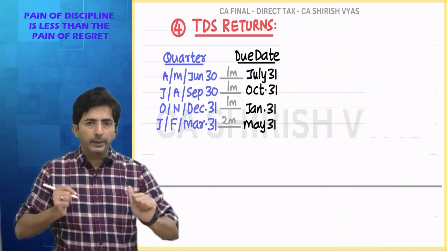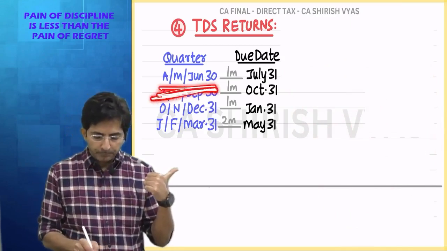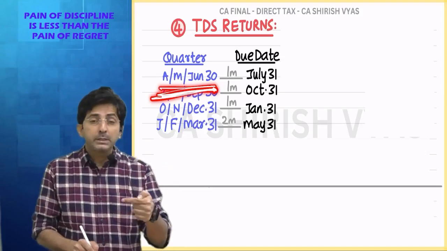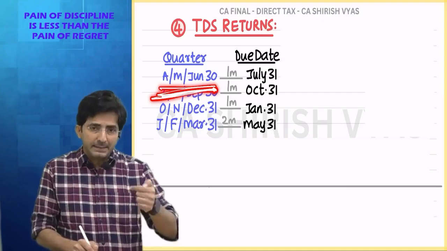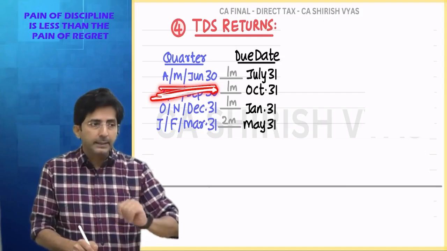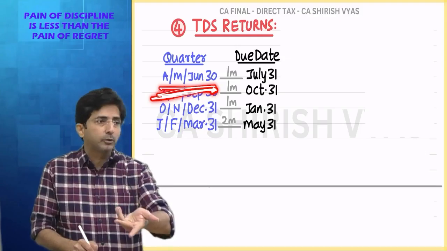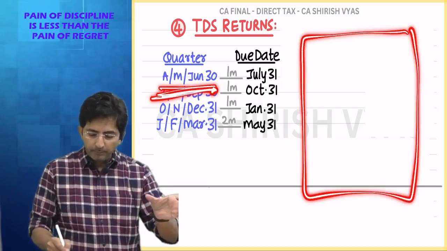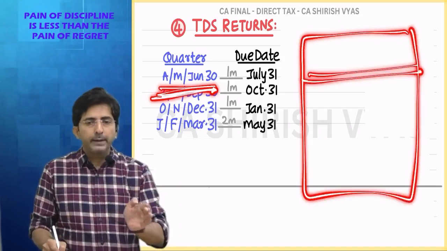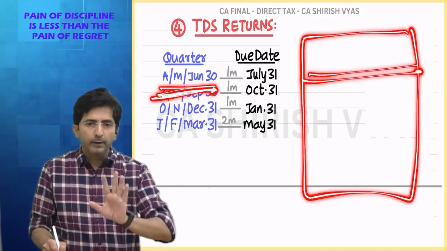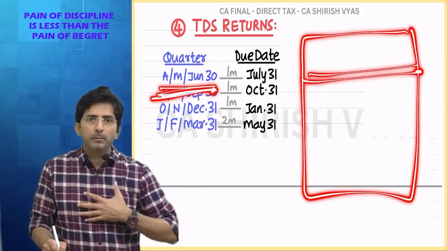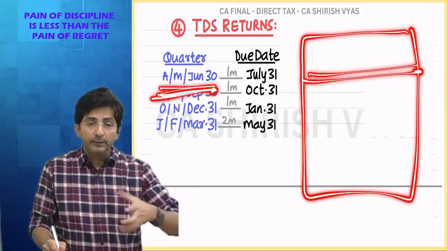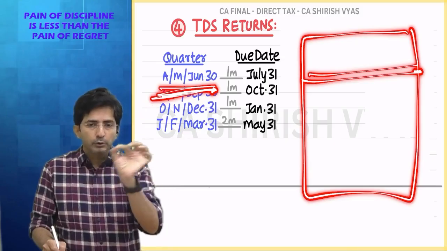It is quarter-wise reporting. Like see, what is the first quarter? April, May, June. So in April, May and June, how much TDS you deducted, for which transaction, and whether you deposited the TDS or not, if deposited, on which date you deposited, that detailed summary you have to make in one form, and that general form is Form 26Q. Sometimes the forms are different, and anyways, you are not expected to remember the form number. I just want you to get a real feeling that in real life, there is some form called 26Q which you have to fill up.